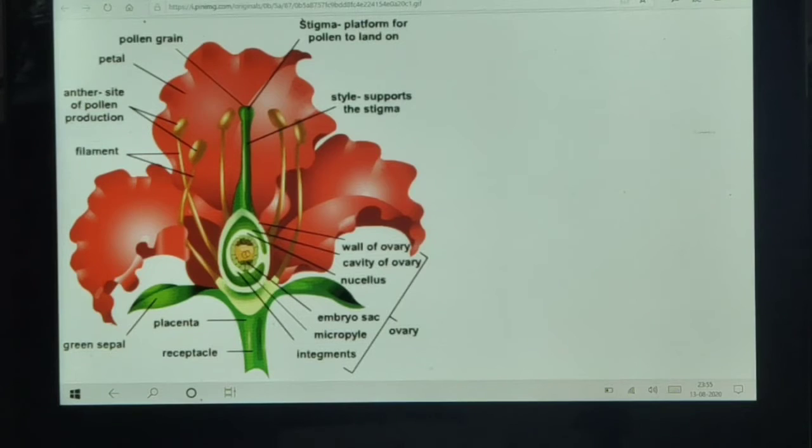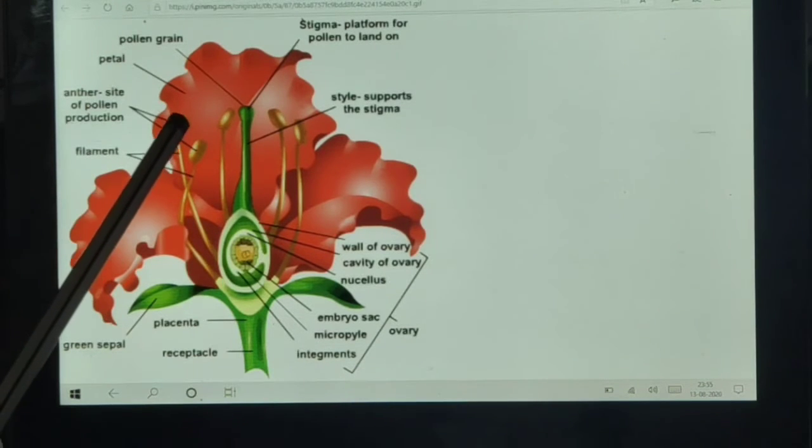So first of all, what happens during the process of reproduction? First of all, pollination occurs. What is pollination? Pollination is the transfer of pollen grains. Pollen grains are present in the anther.